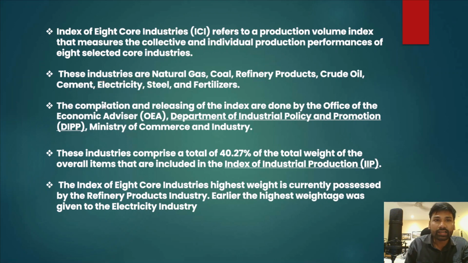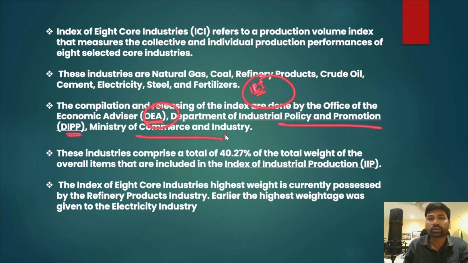Apart from that, the compilation and at the same time the release of this index of industrial production or index of 8 core industries is done by the Office of the Economic Advisor, Department of Industrial Policy and Promotion, Ministry of Commerce and Industry. This particular ministry or department is tasked with releasing the index of 8 core industries every month. These 8 core industries comprise a total of 40.27% of the total weight of the overall items included in the index of industrial production.